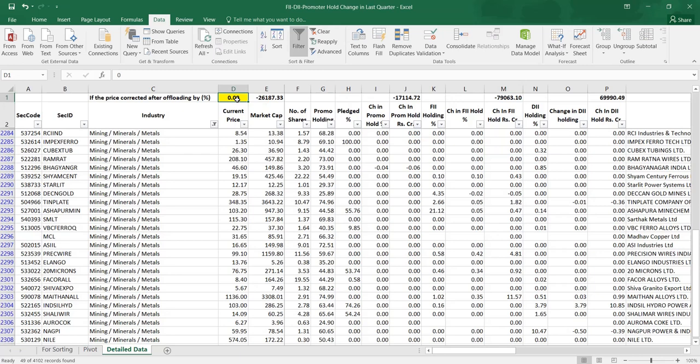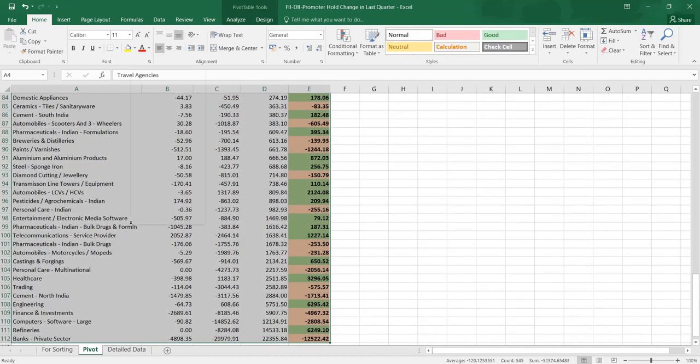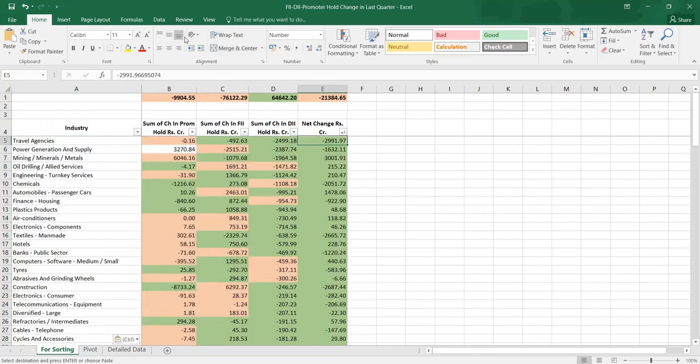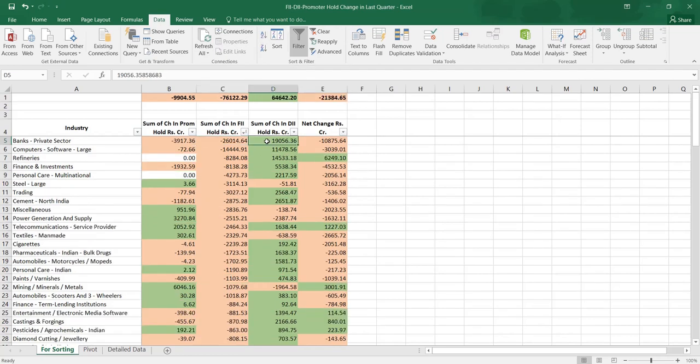Say for example, let us consider that there was a 20% correction. Realistically, some correction was there. So let us think that a 20% correction was there. I will refresh this data and simply copy and paste here. Figures have been changed. Now I can check it. See, these are the figures. I have not catered for increase in price for those shares which have been bought by these people, but straight away 20% of the price is deducted as correction happened. So this is the finding.